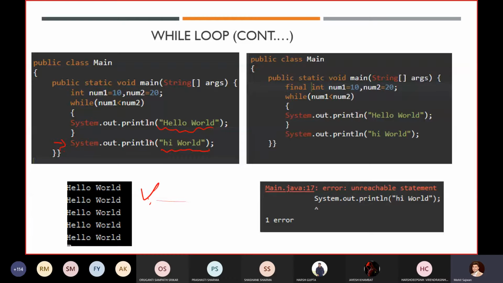Because according to our compiler, it might be possible that you have written some code that is somehow going to modify these values, because here you are not using constant values. But in the second case, you are using constant variables. So our compiler will automatically understand the code, and it will say that you will never reach this statement, because you have made these variables constant. So always you will get a true value. That is why you will get an error over there: unreachable statement.